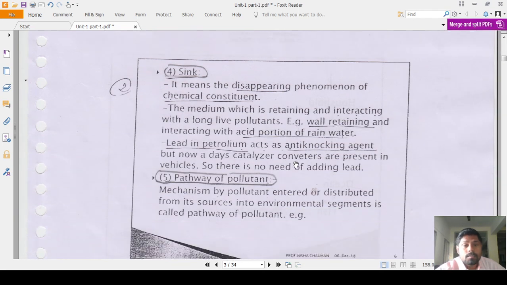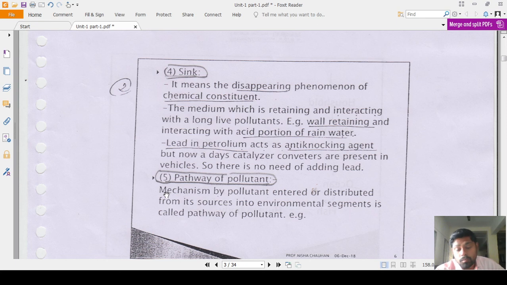Then sink. What is sink? It means the disappearing phenomenon of the chemical constituent, that is known as the sink. Like the medium which is retaining and interacting with long-lived pollutants, like walls retaining and interacting with the acid portion of rainwater. Lead in petroleum acts as an anti-knocking agent, that is important as an MCQ. The anti-knocking agent added in petroleum is lead, but nowadays catalytic converters are present in vehicles.